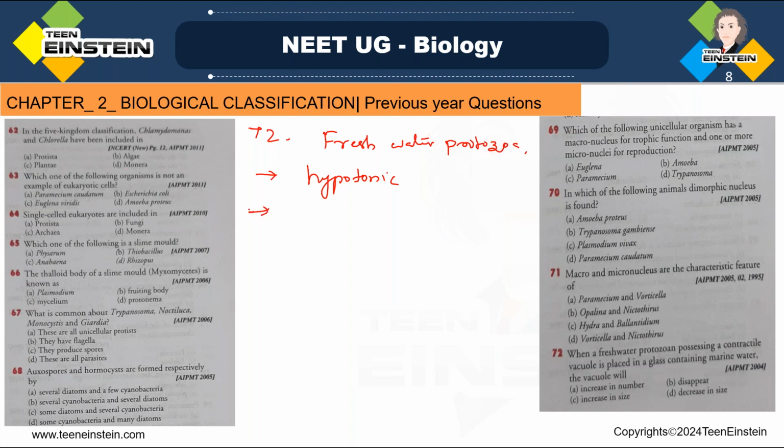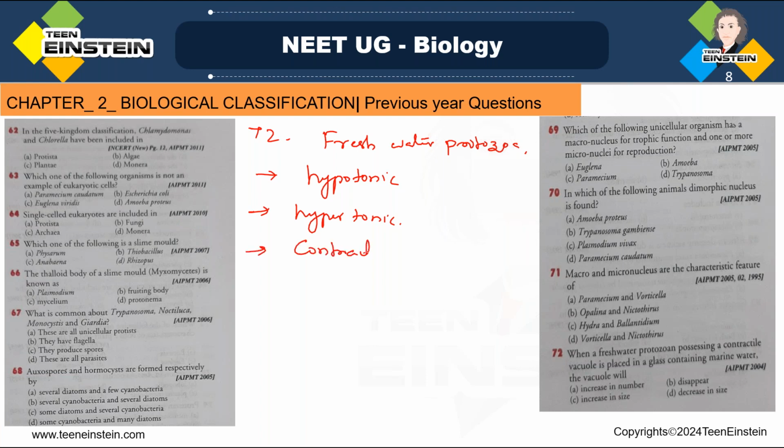In freshwater protozoans, when these protozoans are placed in marine water, what will happen? Marine water means what is the condition? Hypertonic, right? Salt concentration will be more, hypertonic water, and the contractile vacuole will disappear. Then what will happen?